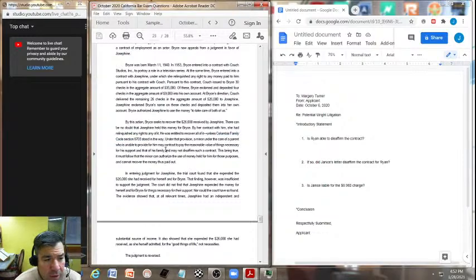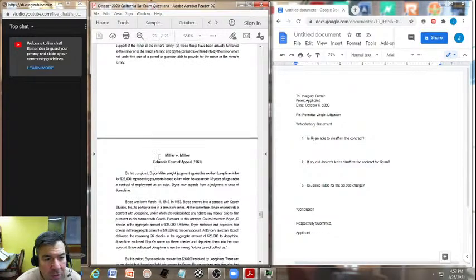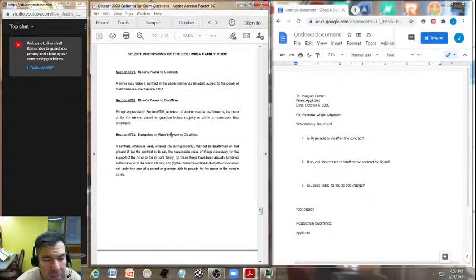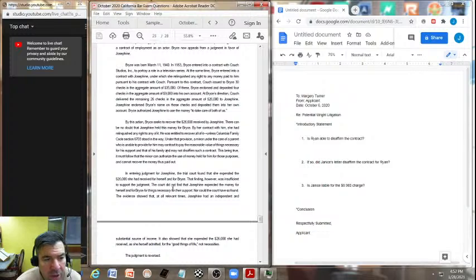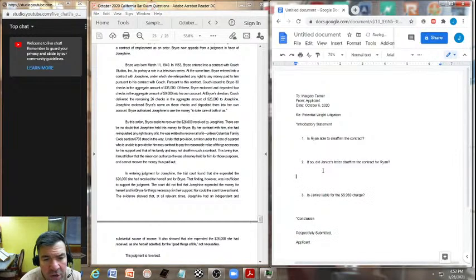Now remember here, what is it about the Family Code that stood in the way? Let's just quickly skim back up here. This is an exception, the minor's power to disaffirm. So we could think about this in terms of Bryce's power to disaffirm, or we could see this as part of Janice's letter to disaffirm. I would probably see this more as Janice's letter to disaffirm.